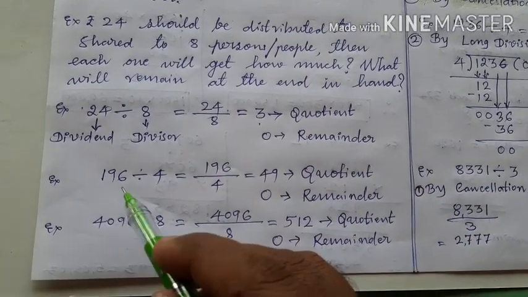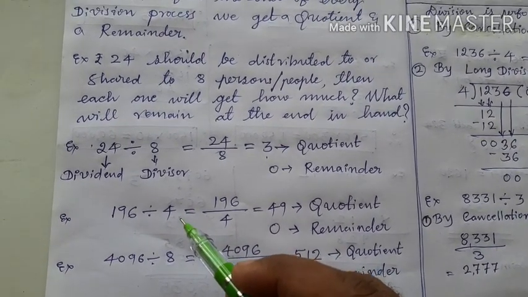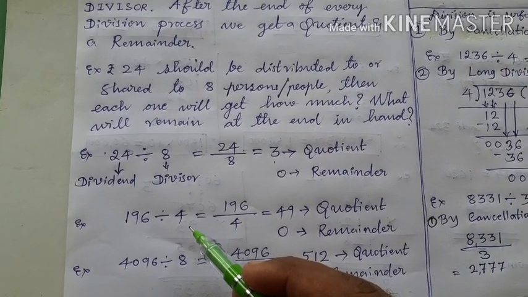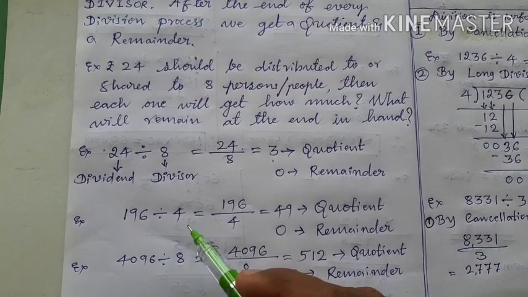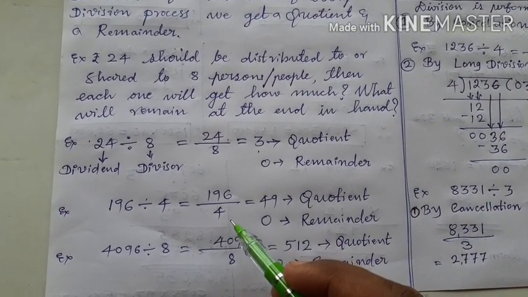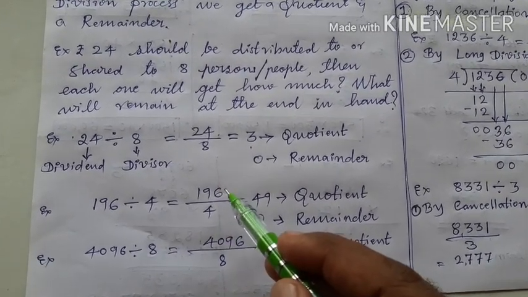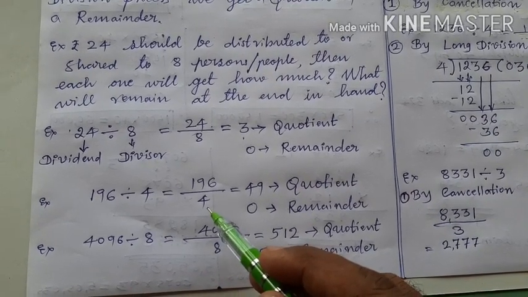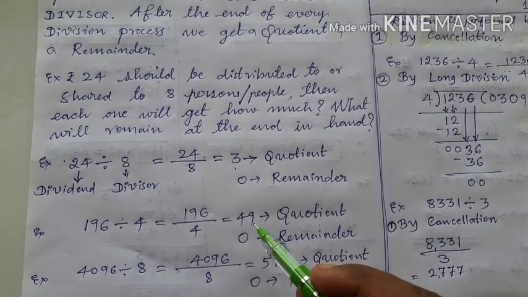If 196 chocolates are to be equally shared to 4 people, then each one will get how much? That time we should go for division process. That is 196 divided by 4 is equal to 196 upon 4. Both are same. Here 196 upon 4 means 196 chocolates are to be given to 4 people. Then each one will get how much? Each one will get 49.